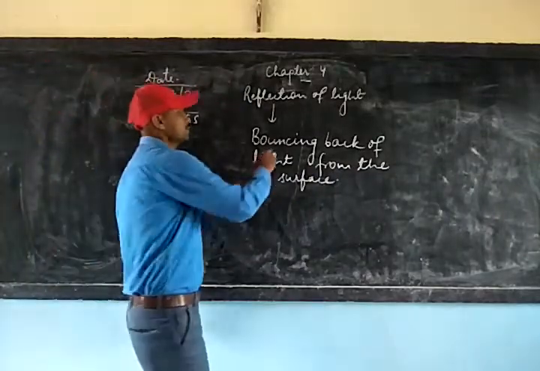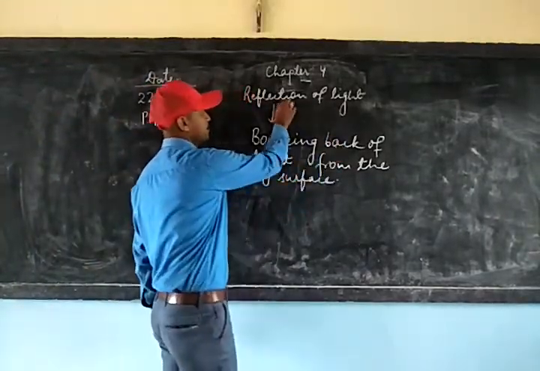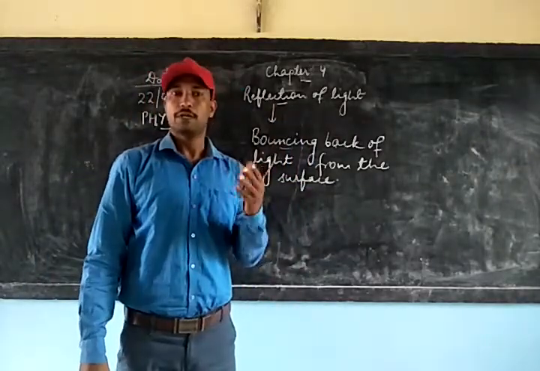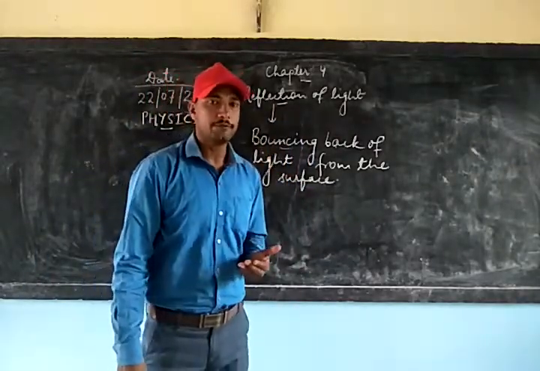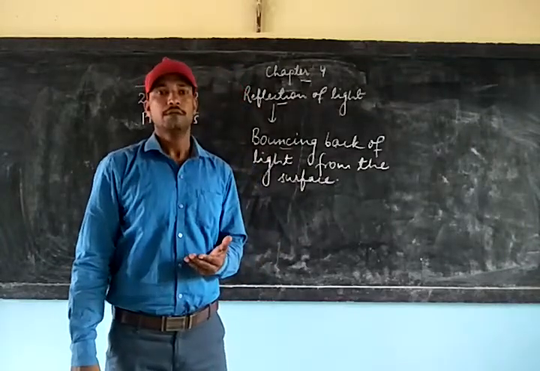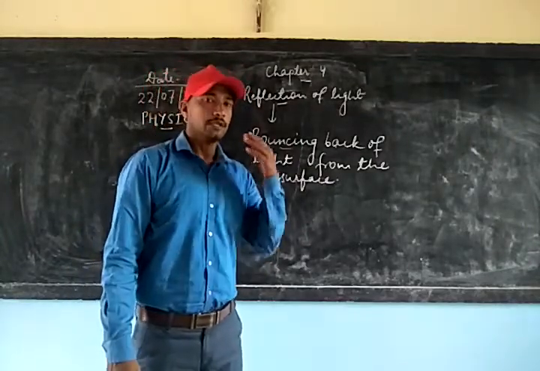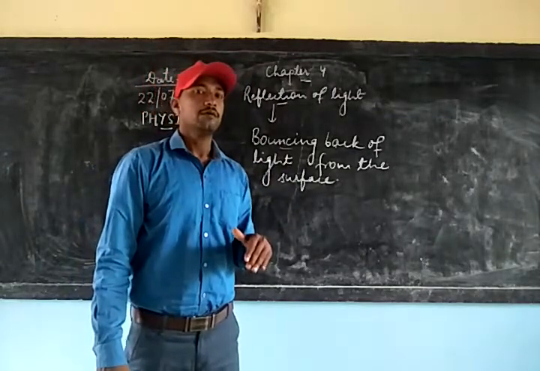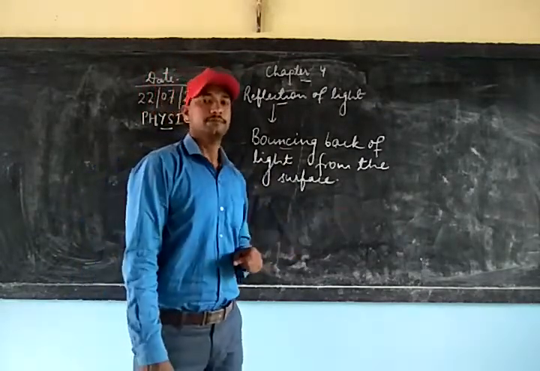Now this bouncing back of light, or we can say reflection of light, depends on, that is the amount of the light reflected from the surface depends on the nature of the surface and the material by which the surface is made.